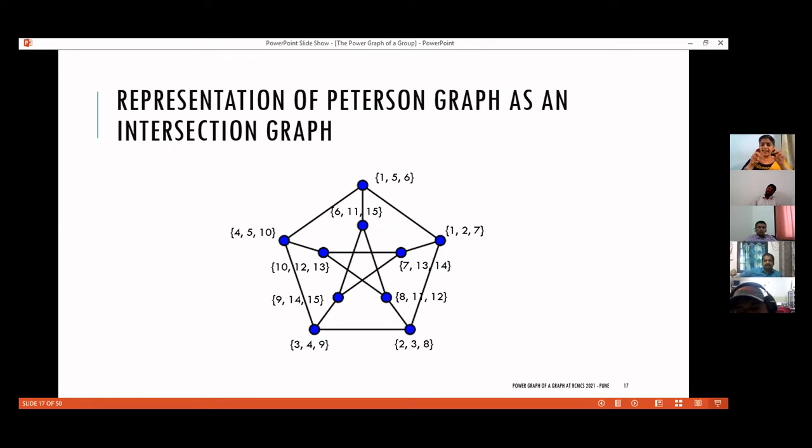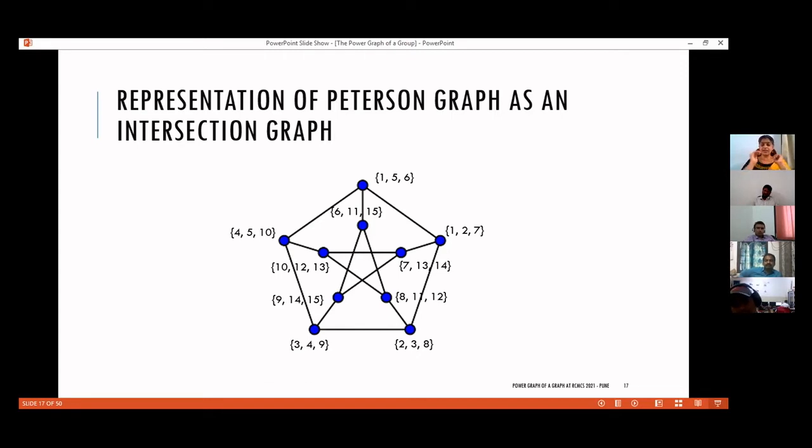That is why the cardinality of all sets was 2 in the case of C4 and 3 in the case of the Petersen graph. And please notice that it is not necessary that the cardinality of all sets must be equal while taking an intersection representation. You can have sets of different cardinality to represent different vertices. The cardinality of all sets was equal only because the graph under consideration was a regular graph.